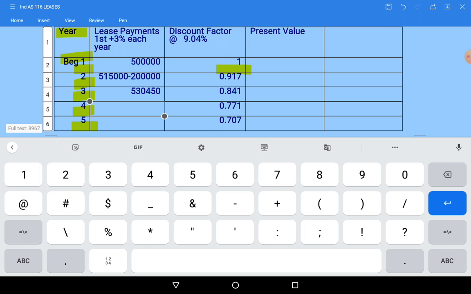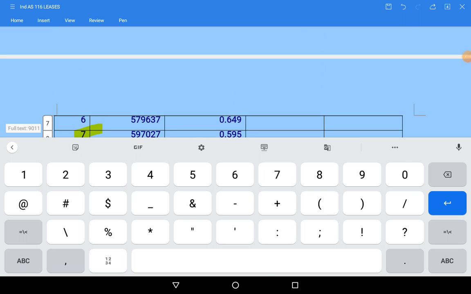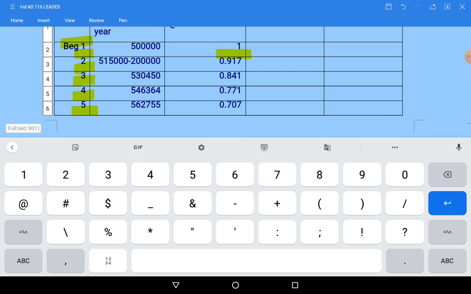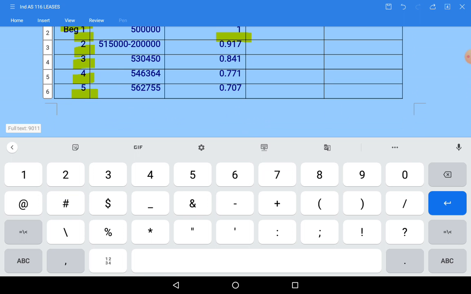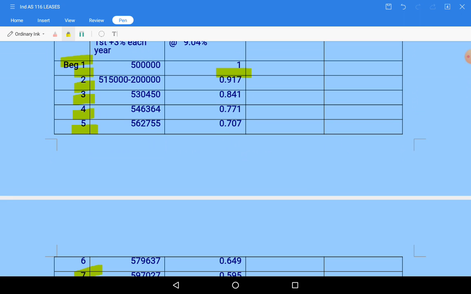Meanwhile I'll also update this in the video, because typing takes time. I don't want to increase the video size by wasting time in typing. So each year I have increased 3%. But please look at the second year, there is an incentive, so that incentive we need to deduct.